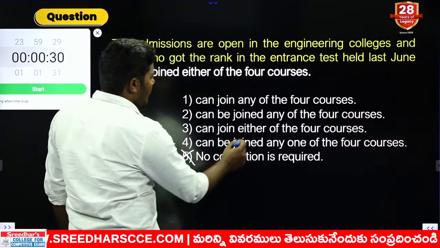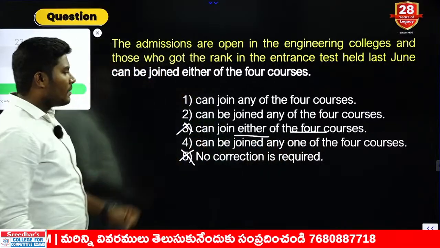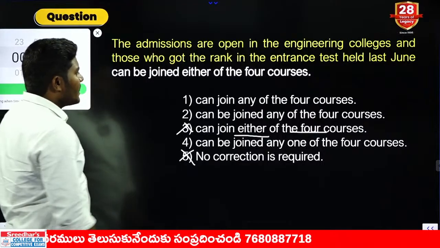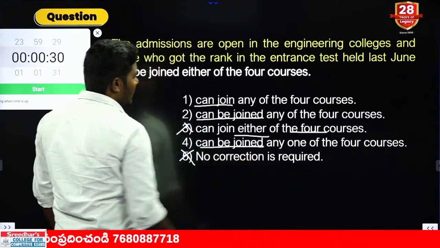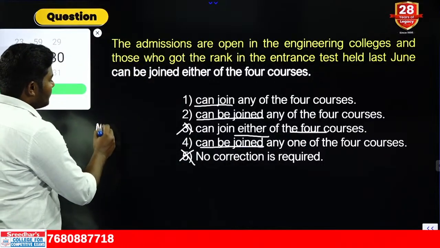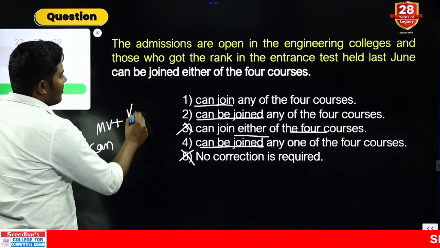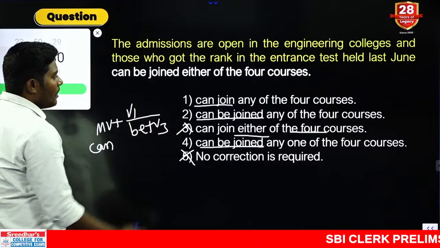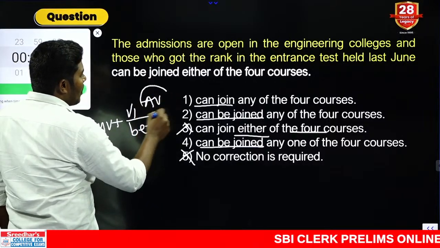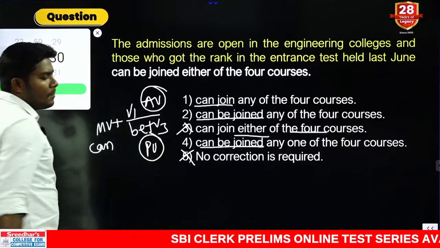Let us look at another combination. Again, it is given with either 4, not possible, either 2 can be there. Next one is they can join, they can be joined, they can be joined. Immediately we should remember the rule of modal verbs. Can is a modal verb. So what is the rule of modal verbs? Modal verbs are followed by V1 or be plus V3. V1 is used when we use the combination in active voice. Be plus V3 is used when we use the combination in passive voice.